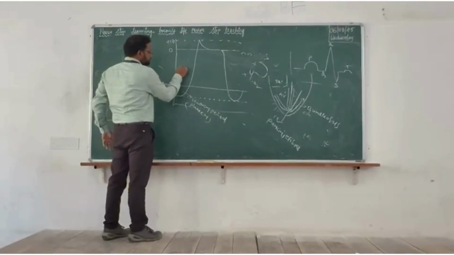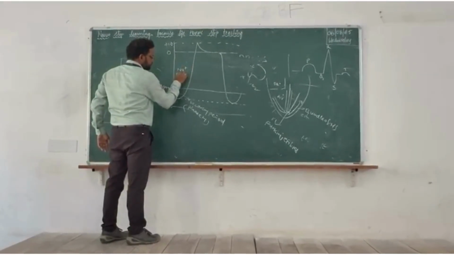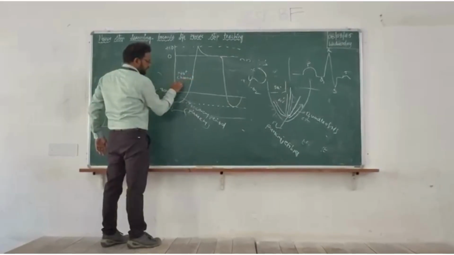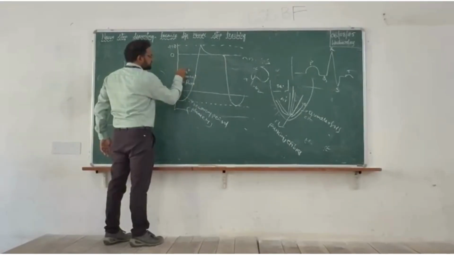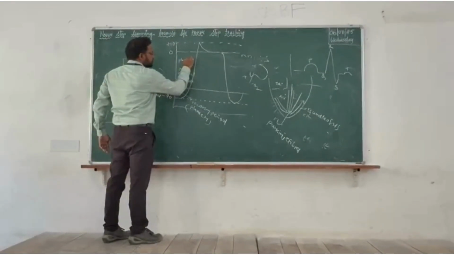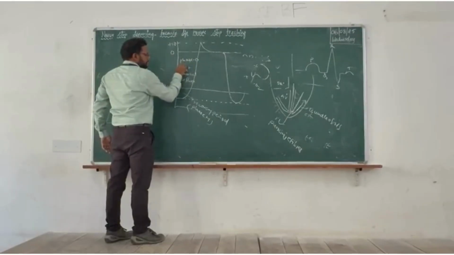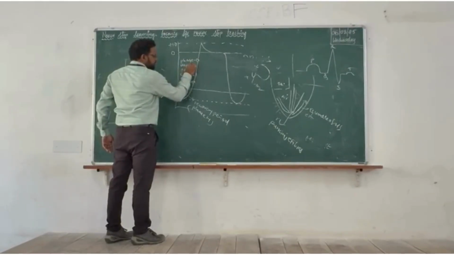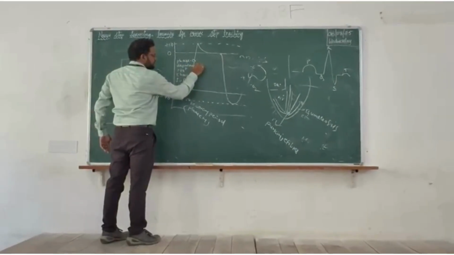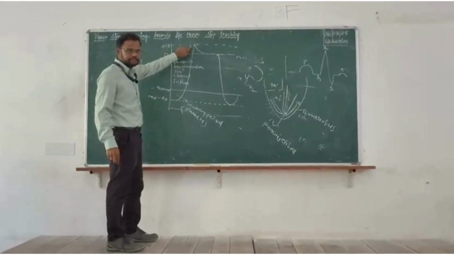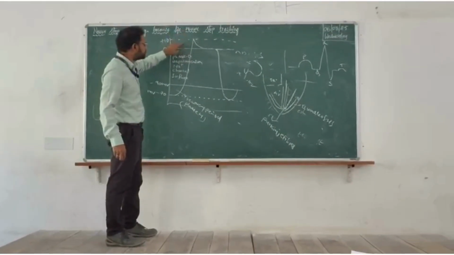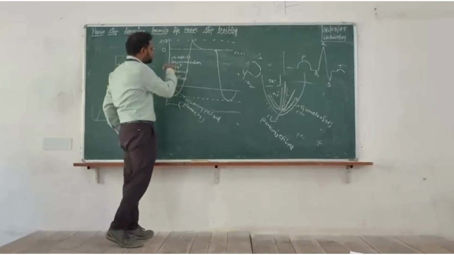Sodium influx means entering into the cell. This phase is called phase 0, also called the depolarization phase. It will reach up to plus 10.